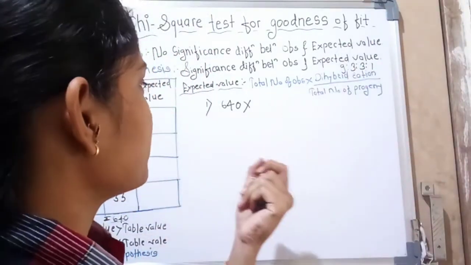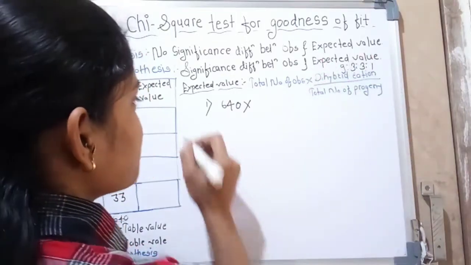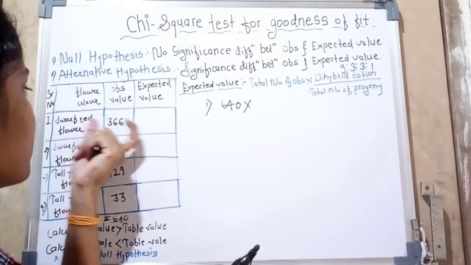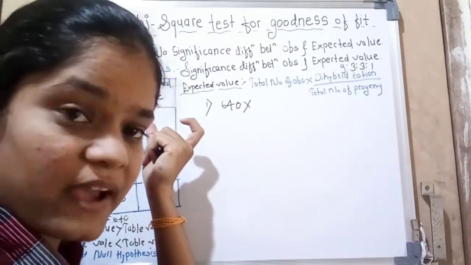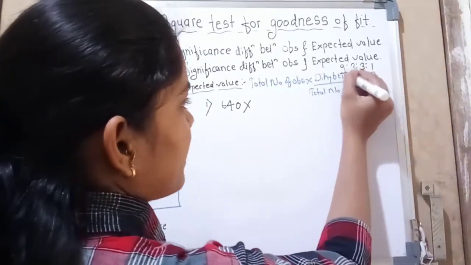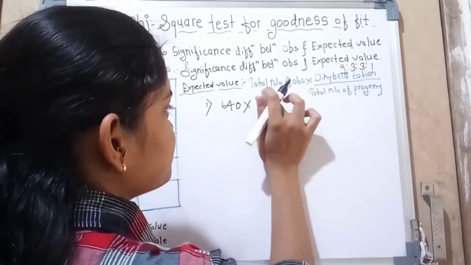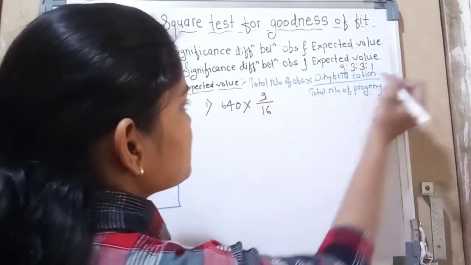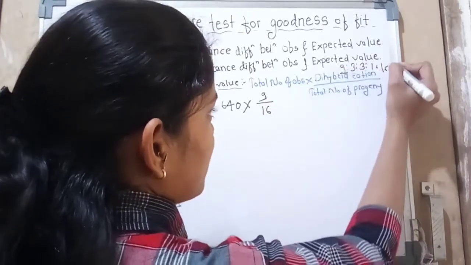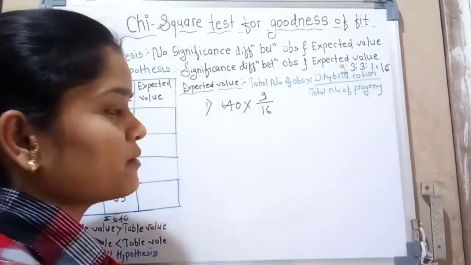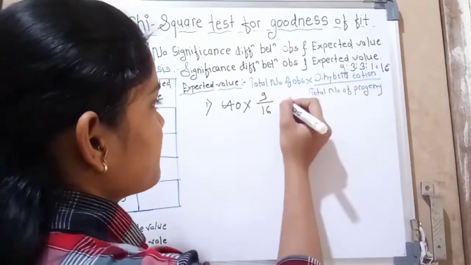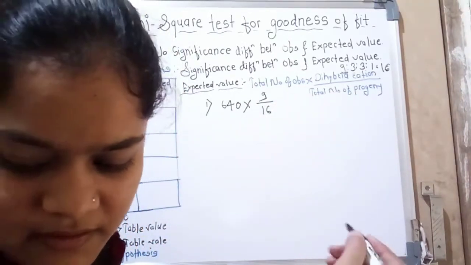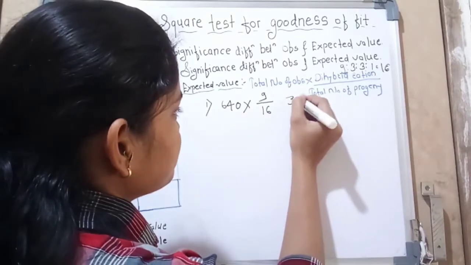For the first data, the dark red flower, we want the expected value. The dihybrid ratio part here is 9, and the total number of progeny is 16, which we get by adding the ratio parts. Then we calculate: 640 into 9 upon 16, and the expected value is 360.